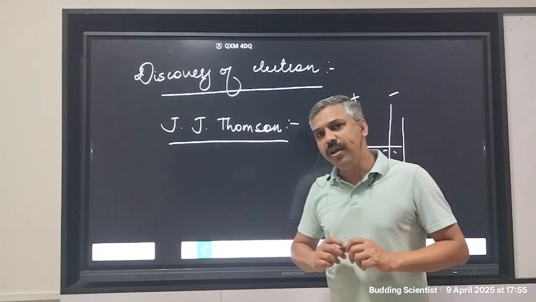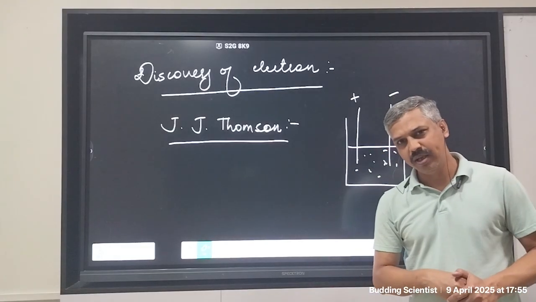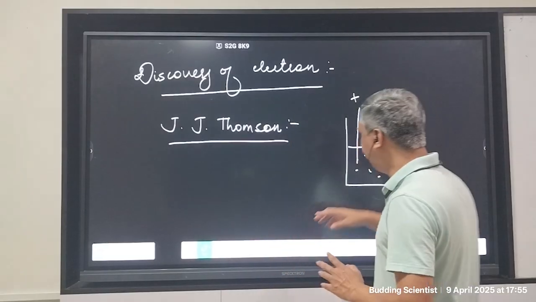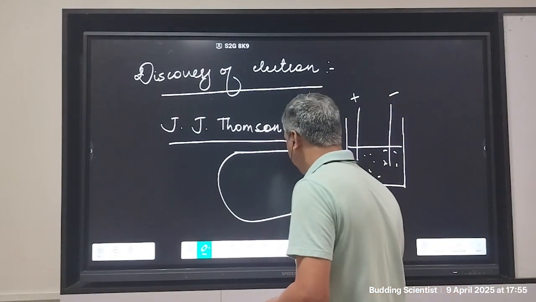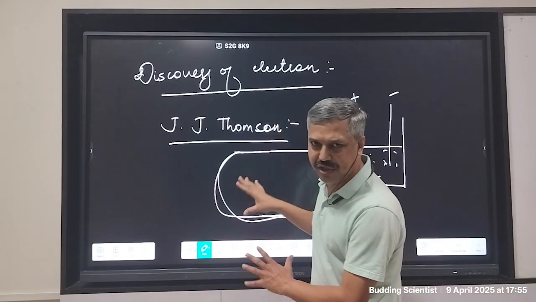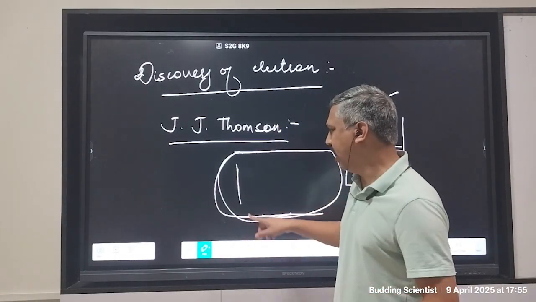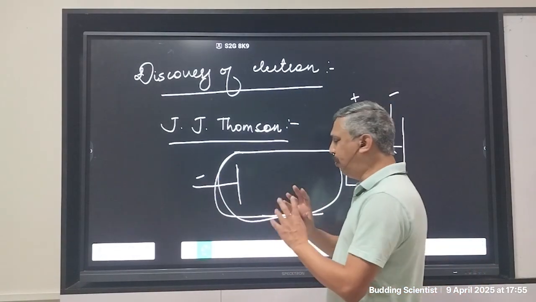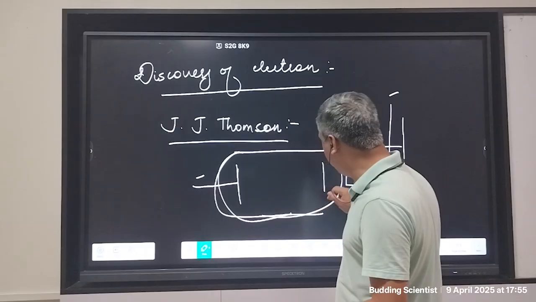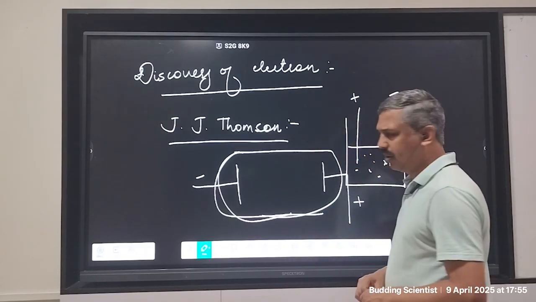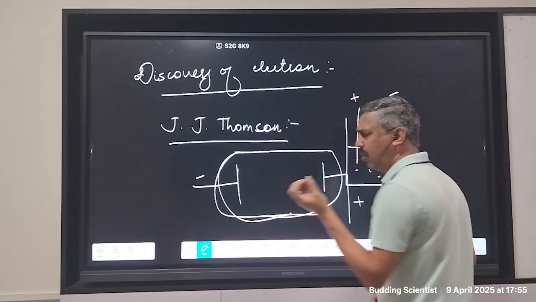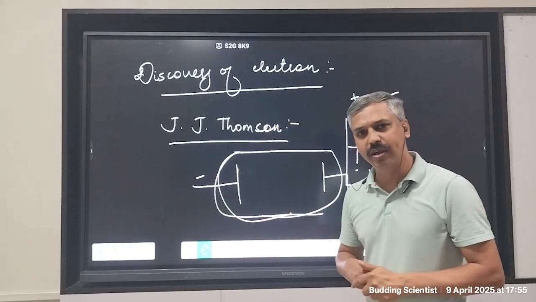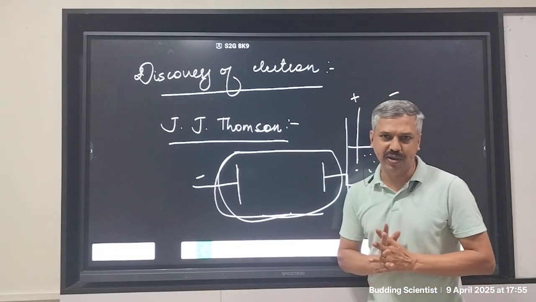J.J. Thomson thought that if this can happen in liquids, can this also happen through gases? So he wanted to check if there can be a gas chamber, and inside this tube or chamber, let's say this is the negative electrode, and there is an opposite electrode on the other side. Let's say here it is the positive electrode. Now will the electrons from here, though at that time electrons were not known, will the current reach from one terminal to the other? This is what J.J. Thomson wanted to find out.